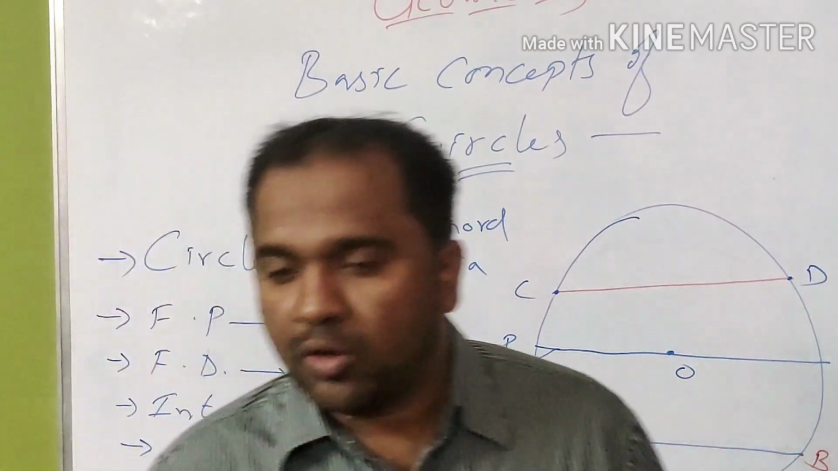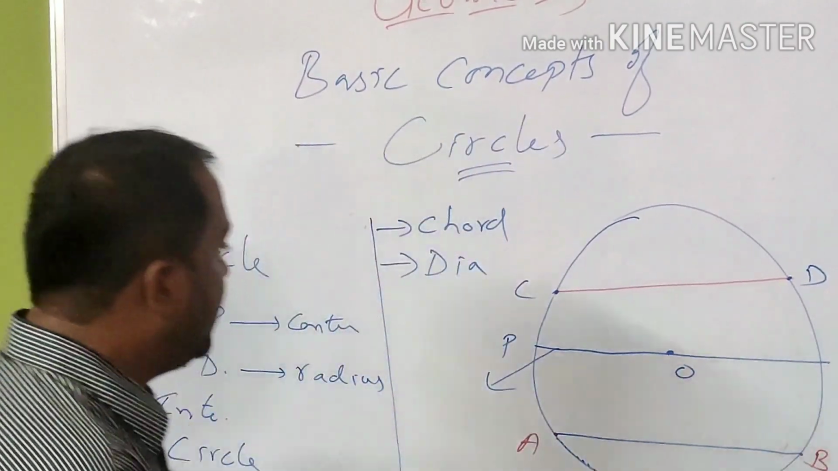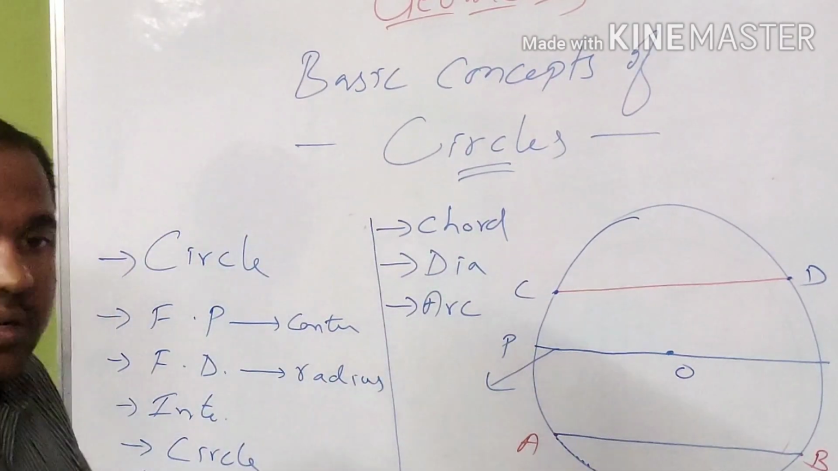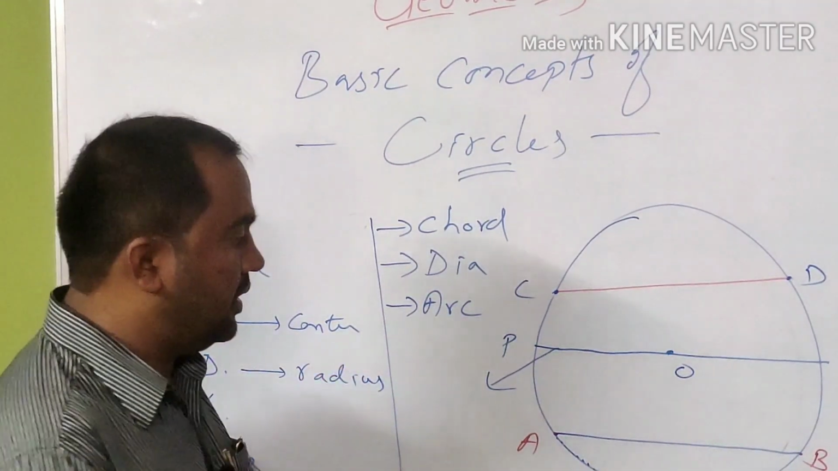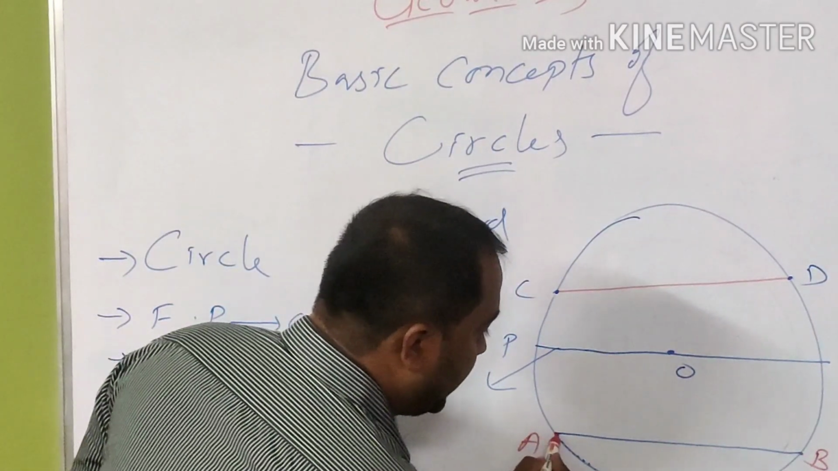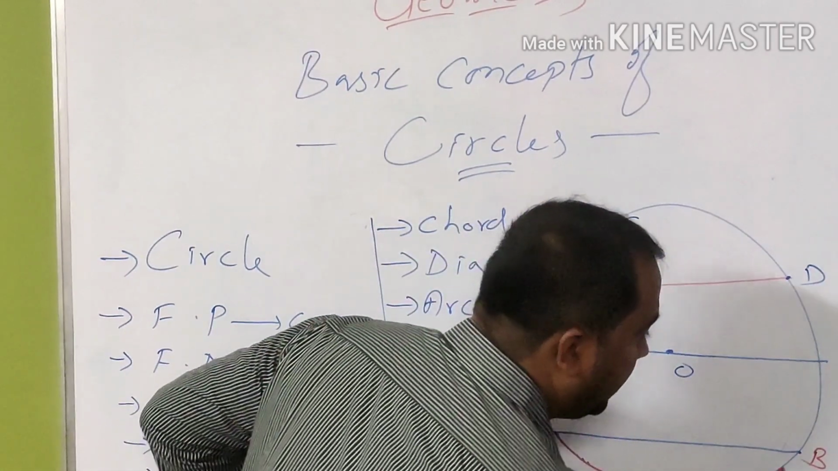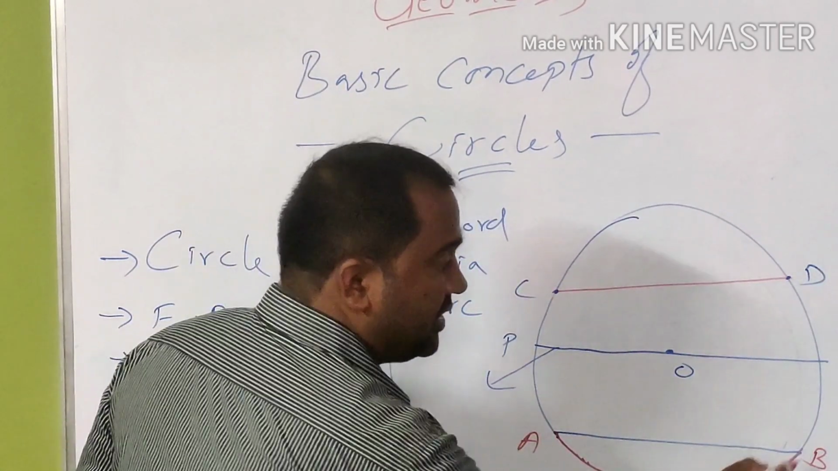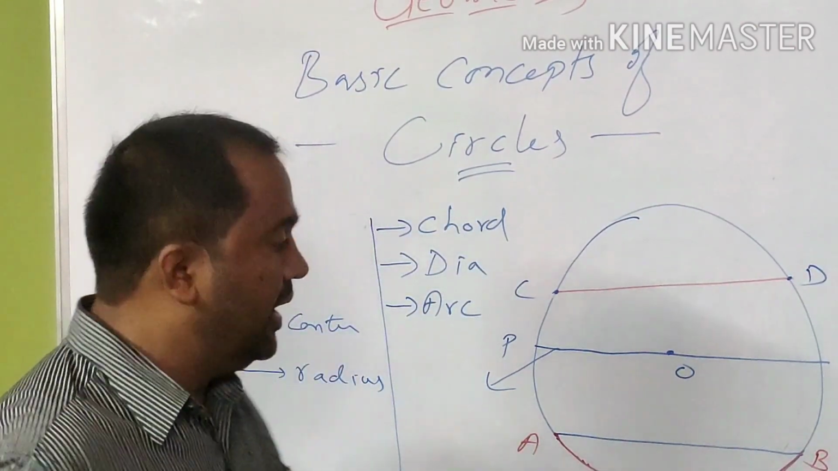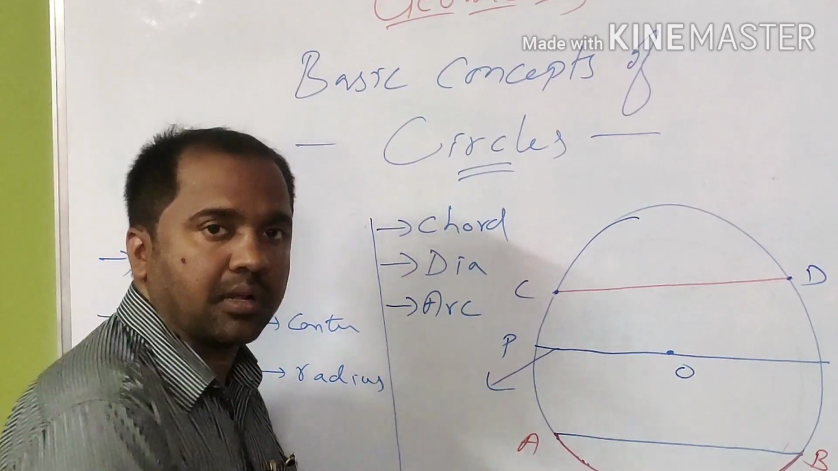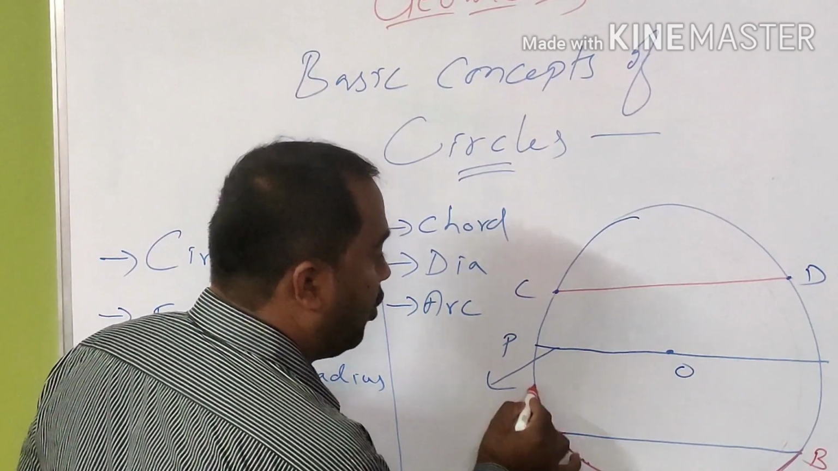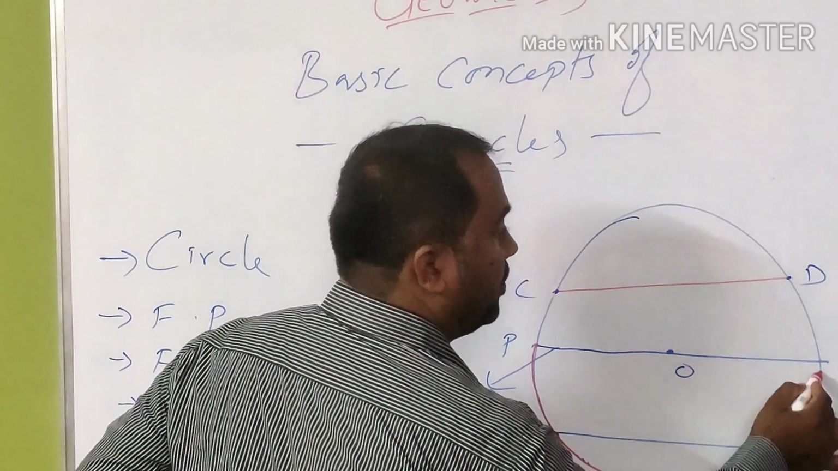Then we have the next topic in the list, arc of a circle. Now what is an arc? It is nothing but a piece of a circle. For example, if I am going to highlight the part of the circle which is between A and B, this red part of the circle is called an arc. An arc can be a part of a circle. Now I am going to extend this arc, for example up to point P and here up to point Q.